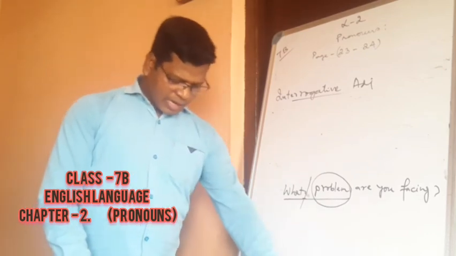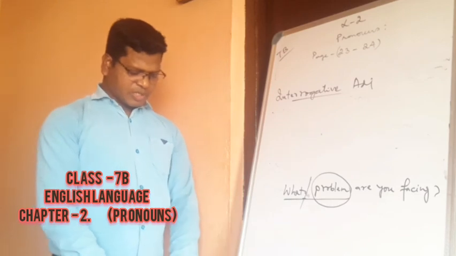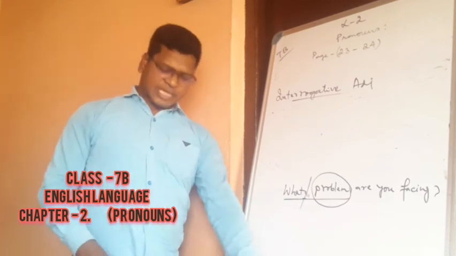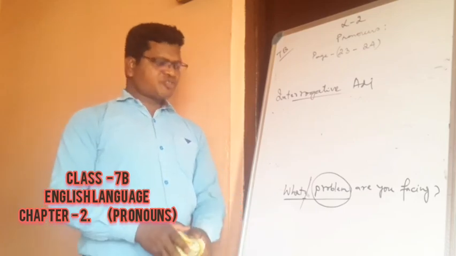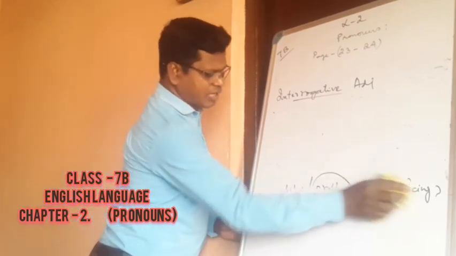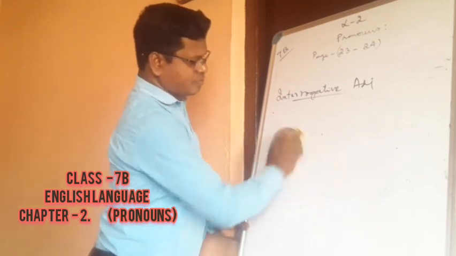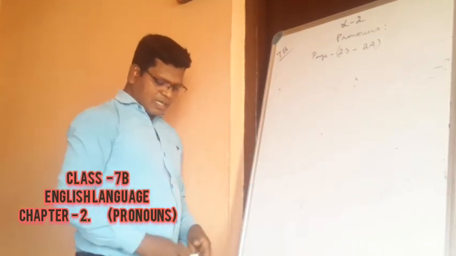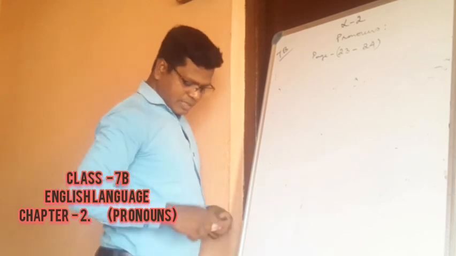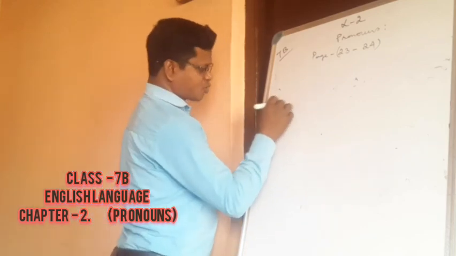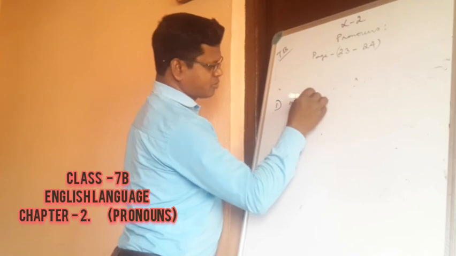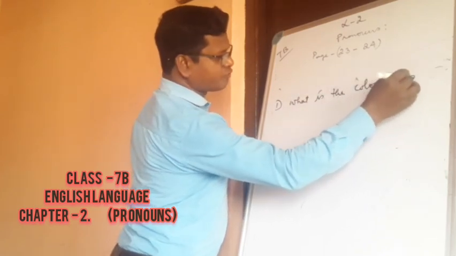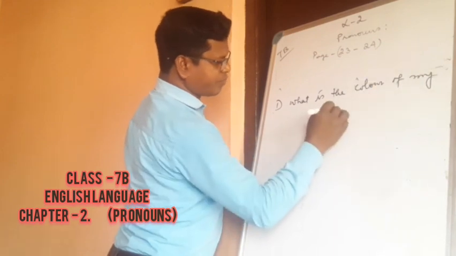Underline. And here we have some exercise. You just have to write the sentence as it is given there and tell whether they are interrogative pronouns or interrogative adjectives. First one: what is the color of my pen?